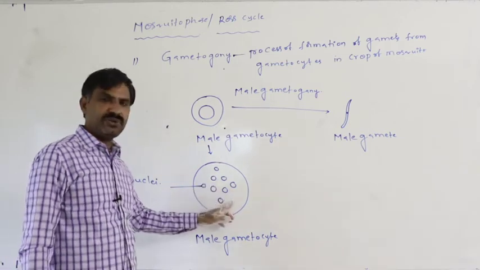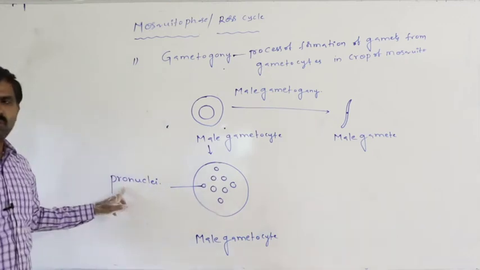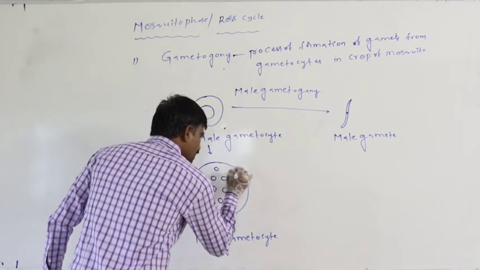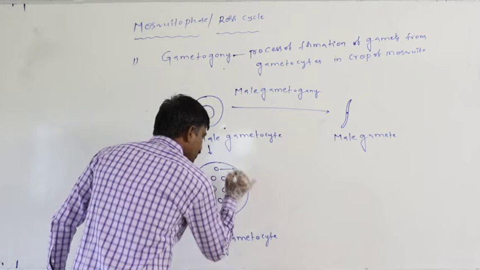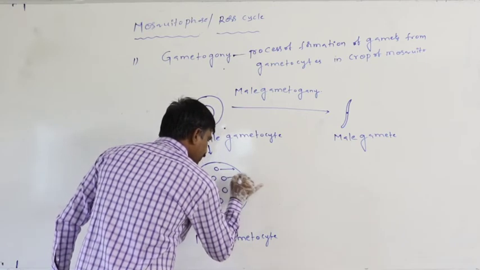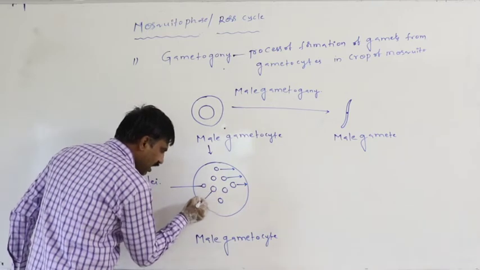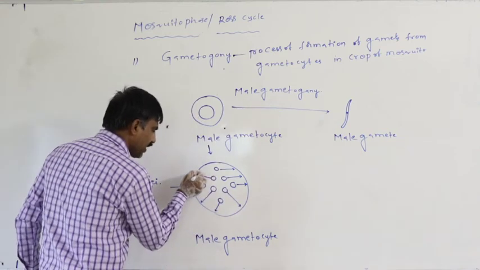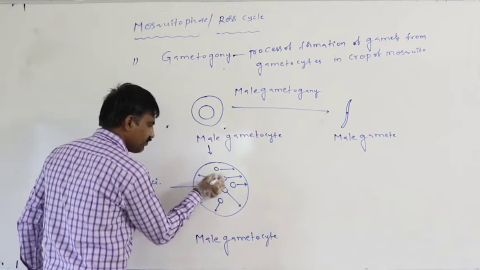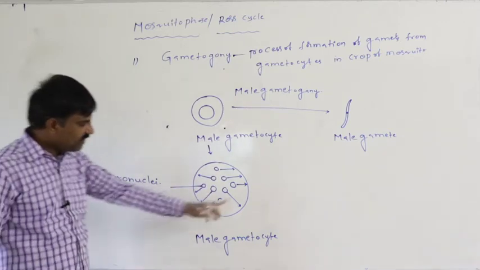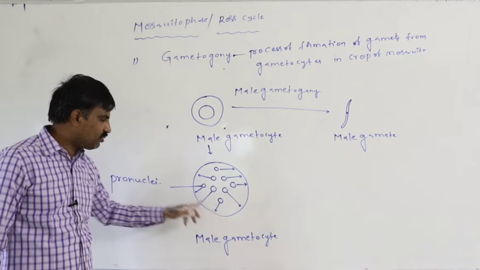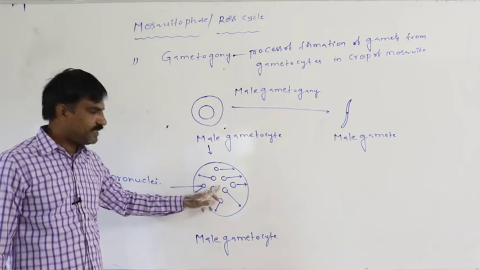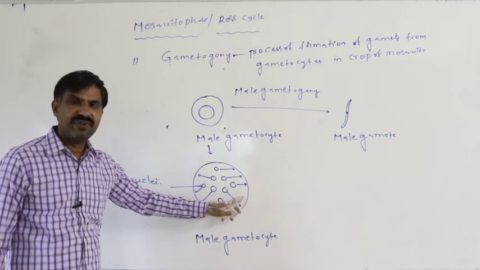These 8 daughter nuclei are said to be pronuclei. Later, these daughter nuclei move from the center towards the peripheral. What is the periphery? The outermost part of the cytoplasm is the peripheral. This is the central part. This is the peripheral part.